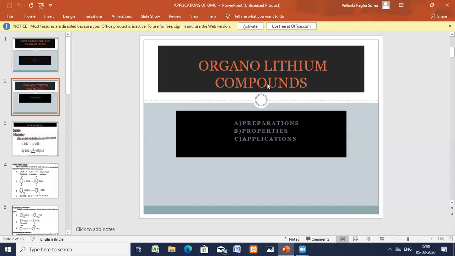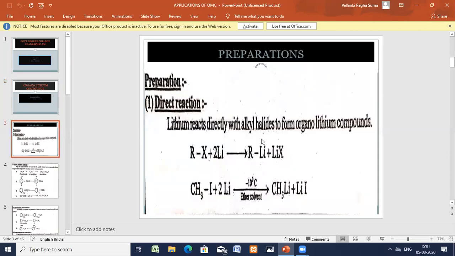Some examples: methyl lithium, CH3Li, CH3CH2Li, ethyl lithium, C6H5Li, phenyl lithium, similarly butyl lithium, pentyl lithium. These examples were explained in the previous session. In today's class, for the organolithium compounds, we will see the preparations, the properties, and the applications. First let us see the preparations.